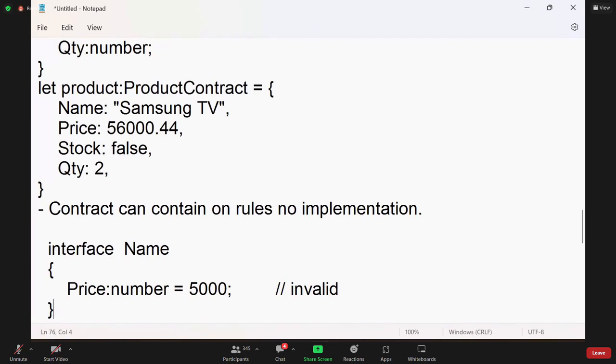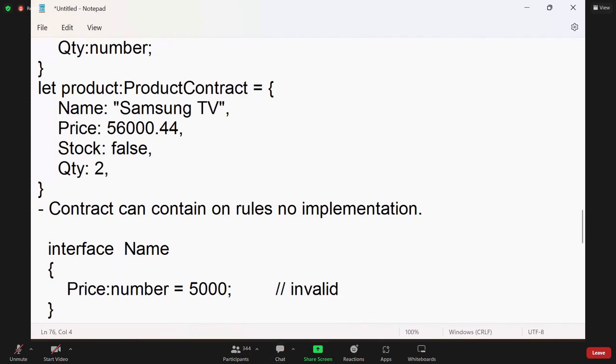That means you have to tell what its name is and what its type is. That's it. There is no value, no implementation. It should contain only rules, so you cannot assign any value.